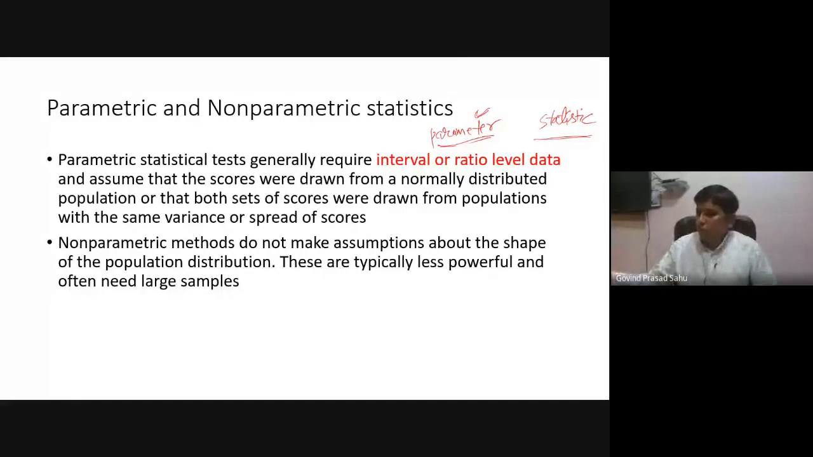Okay, so we were talking about the statistics. So if you do some, say, experiment,